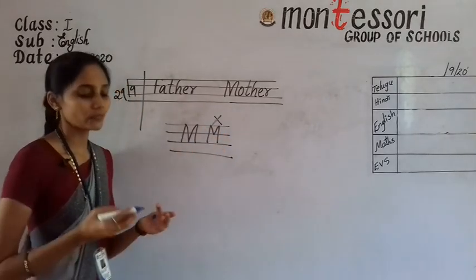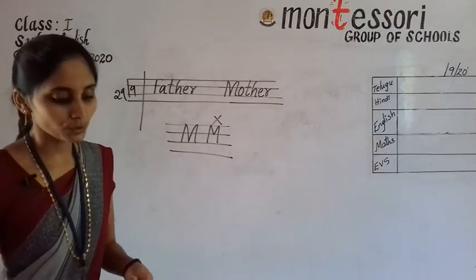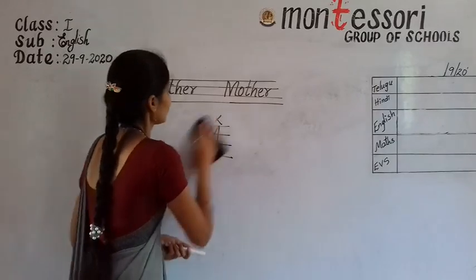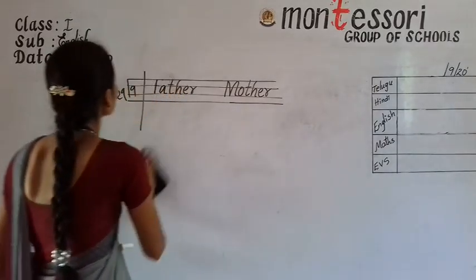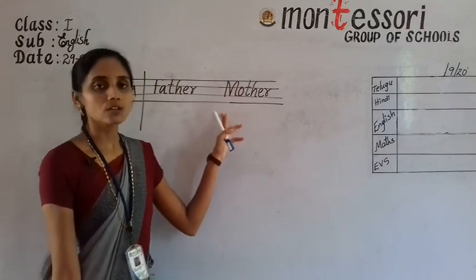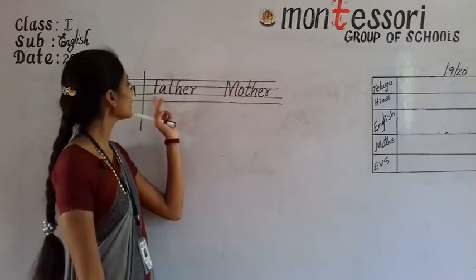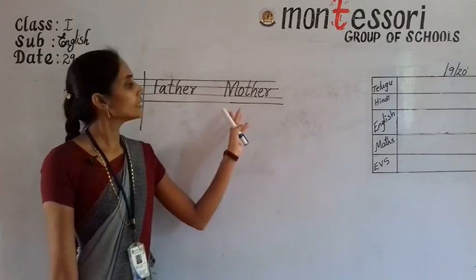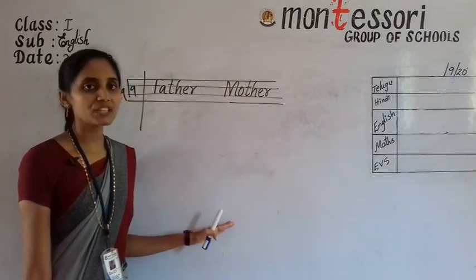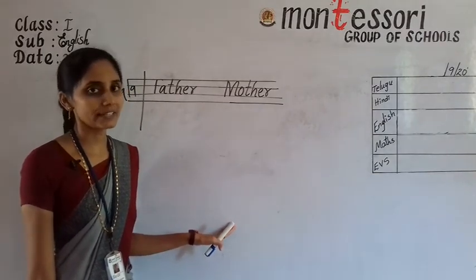Okay. Now all of you open your textbook page number 6. Have you noted down your homework? First one, father, F-A-T-H-E-R, father, M-O-T-H-E-R, mother. You have to write a full page with neat handwriting.